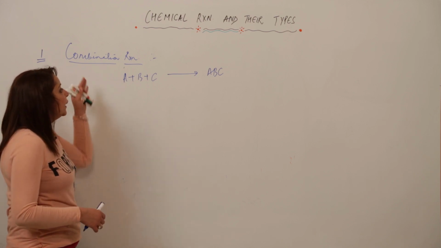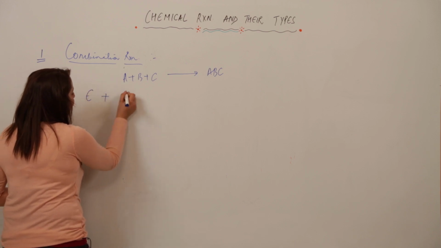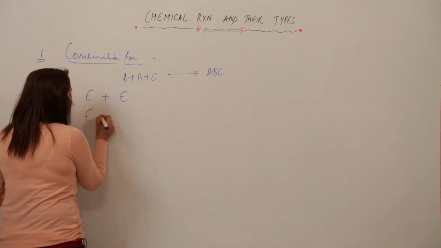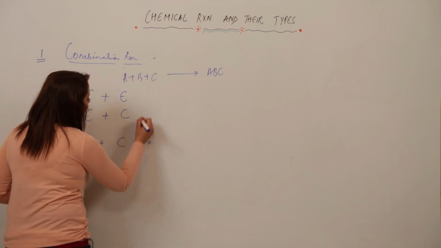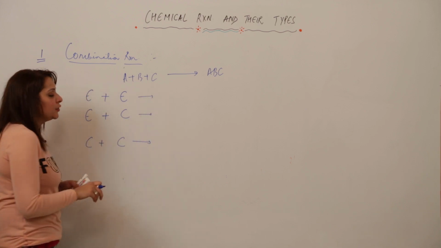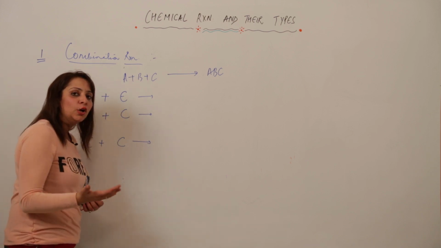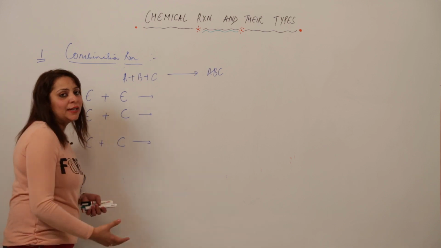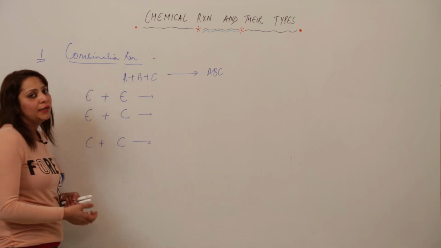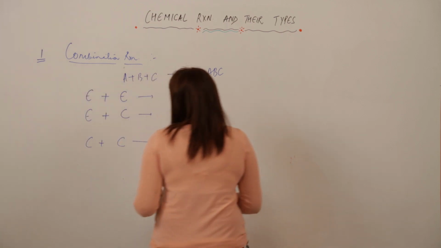Now, the second thing you should know is which element or compound can undergo a combination reaction. It should be clear in your mind that combination reactions can be shown by the combination between element and element, between element and compound, and even between compound and compound. That means a combination reaction can be shown by any of the 3. Element and element can combine to form a single product. Similarly, element and compound can combine, and similarly compound and compound can combine. I am just writing an example for you to make it more clear.